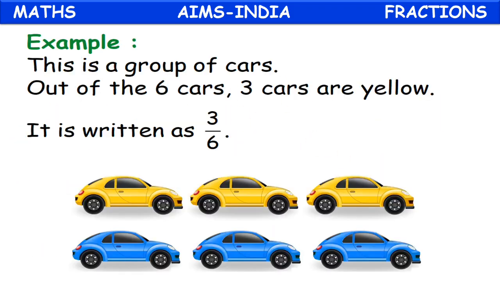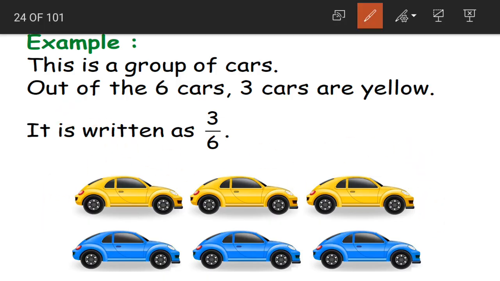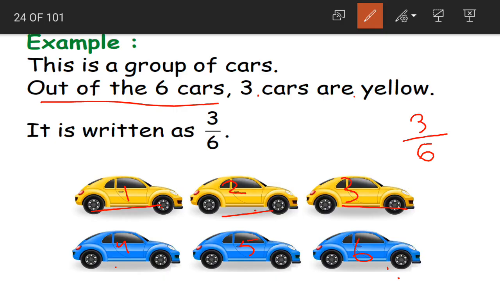Now based on the same topic, let us look at some more examples. This is a group of cards. Can you see we are having many cards here. How many cards are there? 1, 2, 3, 4, 5, 6. We are having 6 cards, and out of these 6 cards, 3 are yellow. 1, 2, 3. Now how to write the fraction of yellow cards? 3, the total number of yellow cards, divided by 6, the total number of cards.